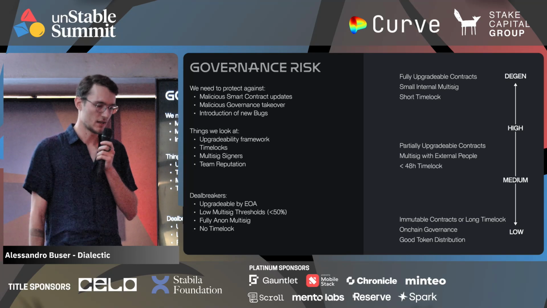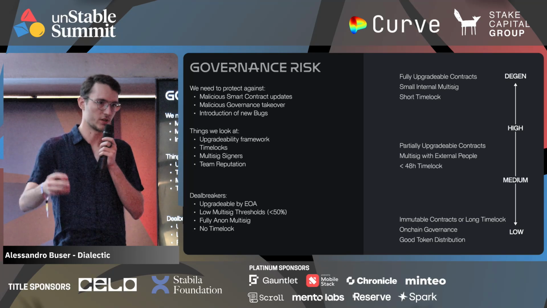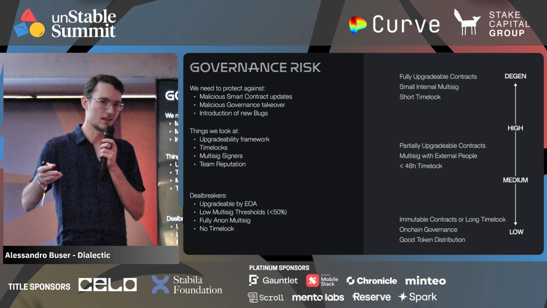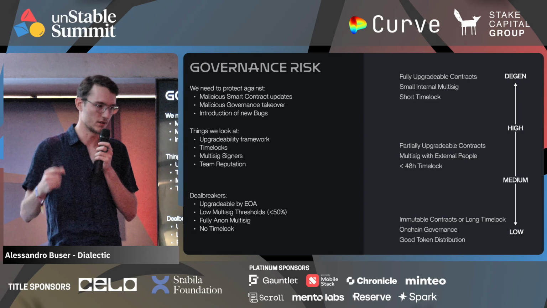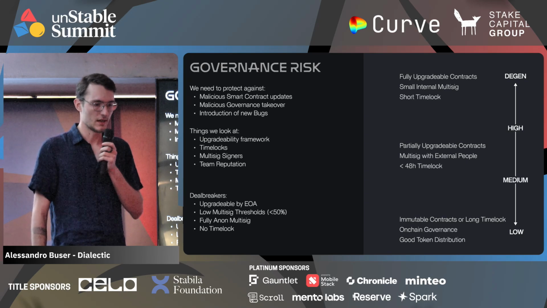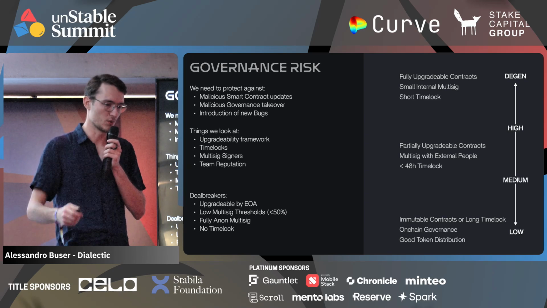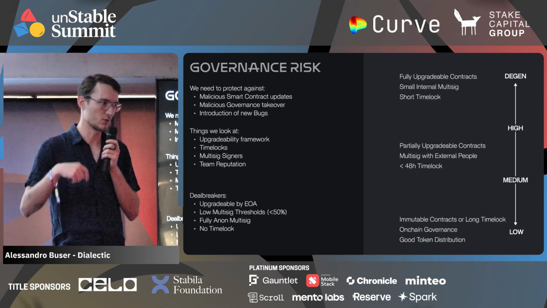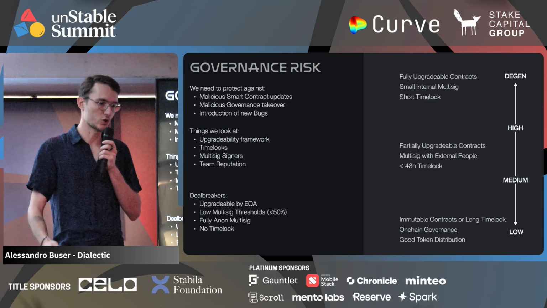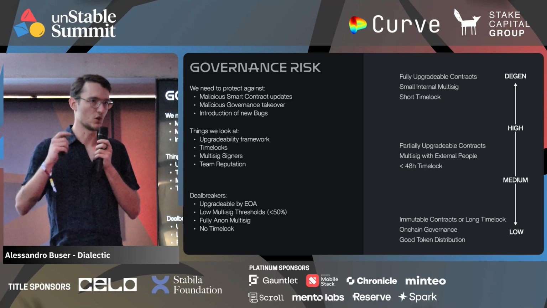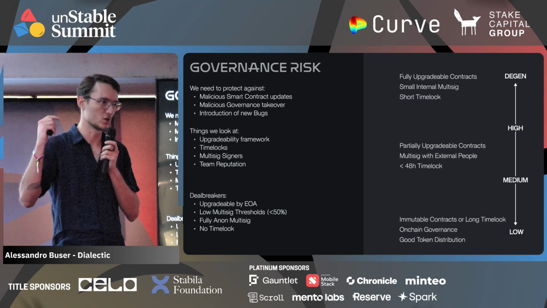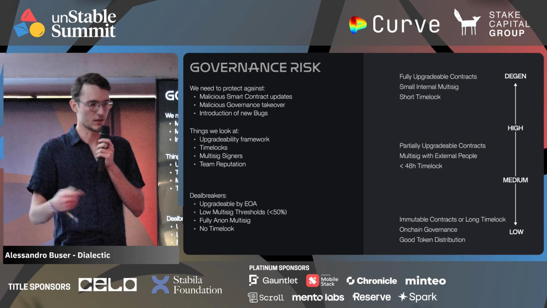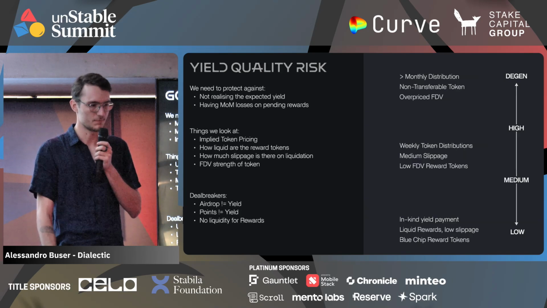And here again, the best case is fully immutable or upgradable, but with a very long time lock. Because then we, as LPs, can do a risk assessment on the pending changes, we can see what's going to change, and in case it's something that we don't like, we can withdraw the liquidity before the changes take effect. And then things that are fully upgradable, if it's only a multi-sig with 3 out of 5 and there's no time lock, then of course it is a lot more dangerous, because we're not just trusting that the team is honest and won't rug the pool, but it's also a question about what is the OPSEC of the 3 signers on the multi-sig. And if they get compromised, then someone could maliciously update.